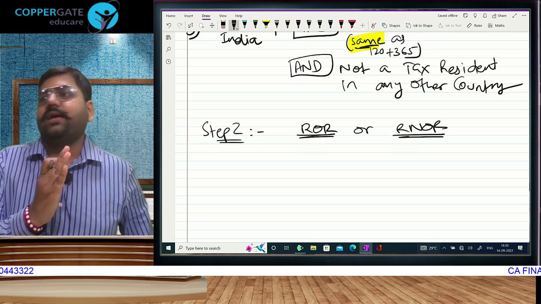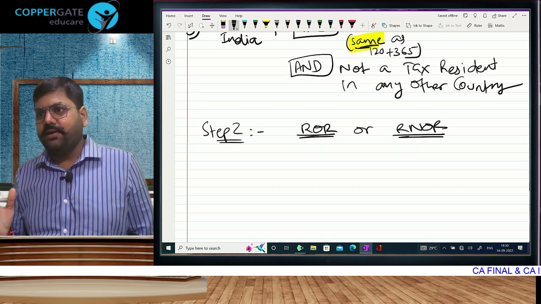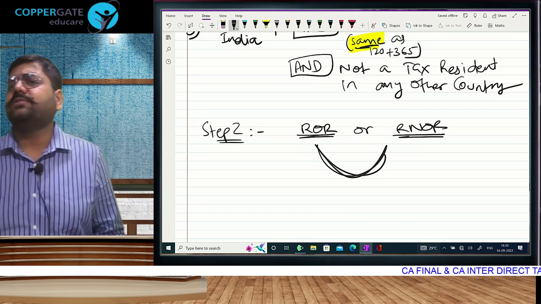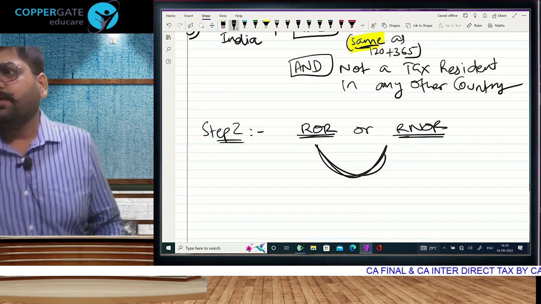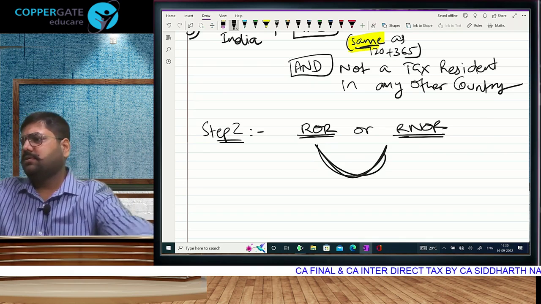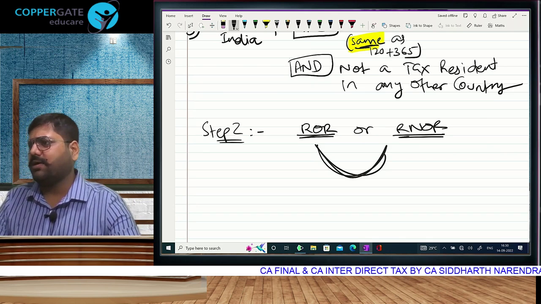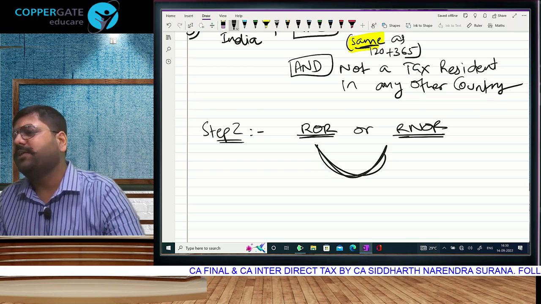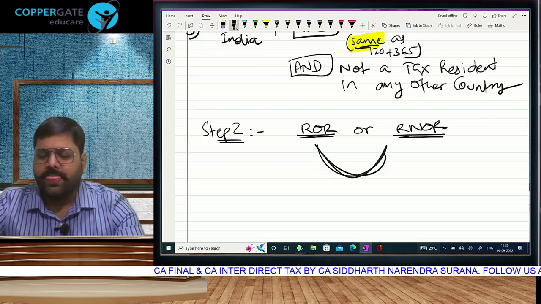In general, resident world income, non-resident Indian income. But between these two, there is a little difference in tax treatment. Okay, little minor difference. Very little difference. Majorly ROR and RNOR tax provisions are same only. Minors are different. So for that we need to know what is ROR and RNOR.